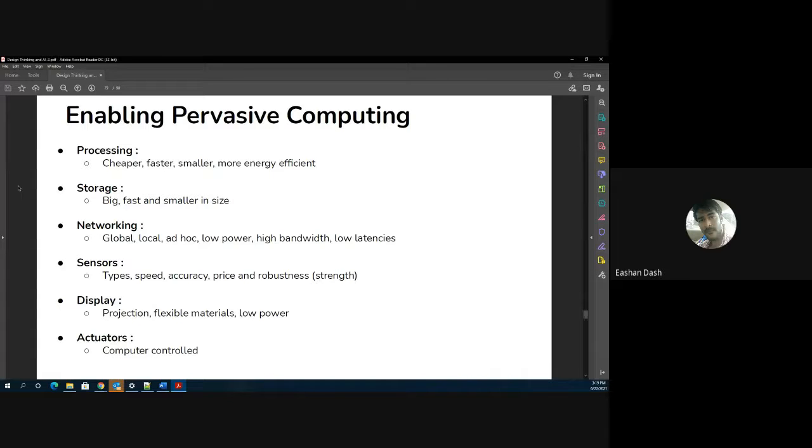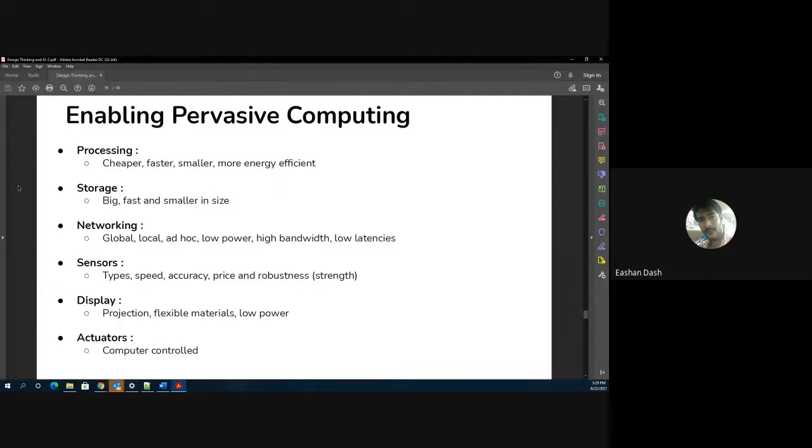Third is networking. Like I told you, everything has to be networked. The entire device has to be networked with the bigger, you can say, smart home sort of network. These are interconnected devices. These are very intelligent devices, but they are not very intelligent or very smart individually. Only when you connect all of them through a network and they can work in sync, only then can you actually achieve your goal of pervasive computing.